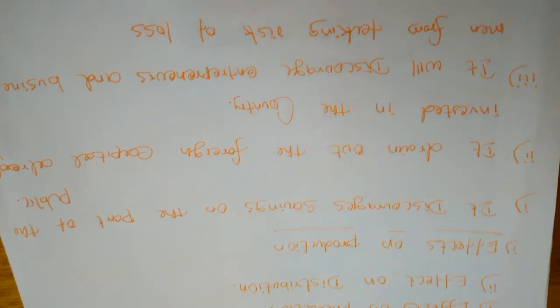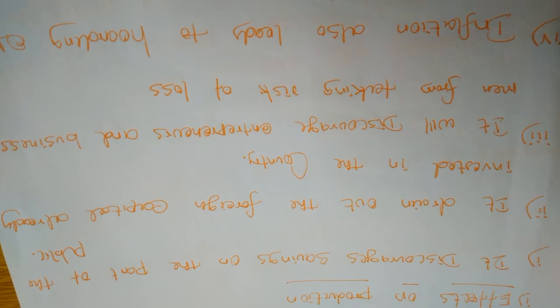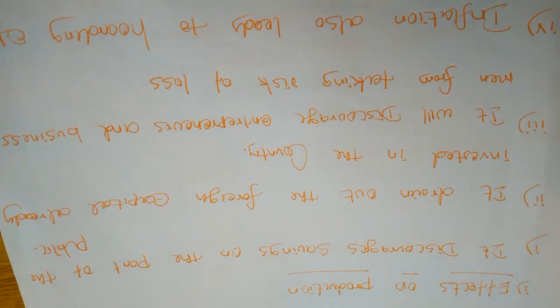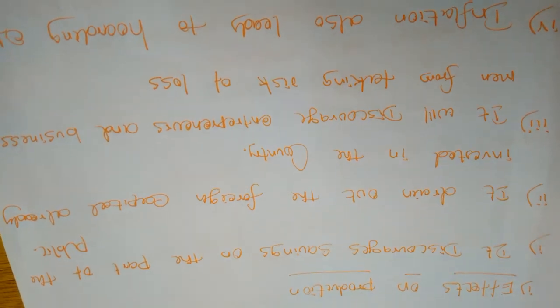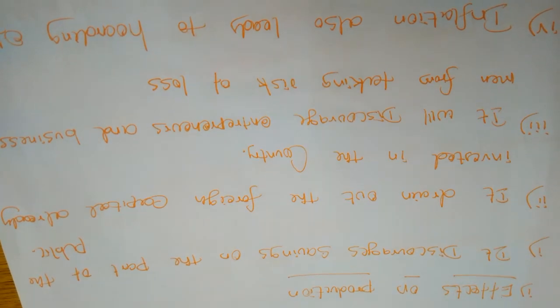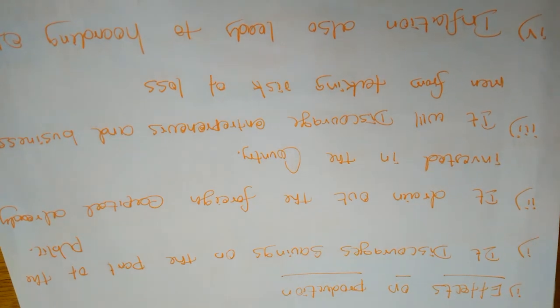Next is to drain out the foreign capital already invested in the country. Because the value of money depreciates and becomes very low, the foreign investors will take back the amount they have already invested.